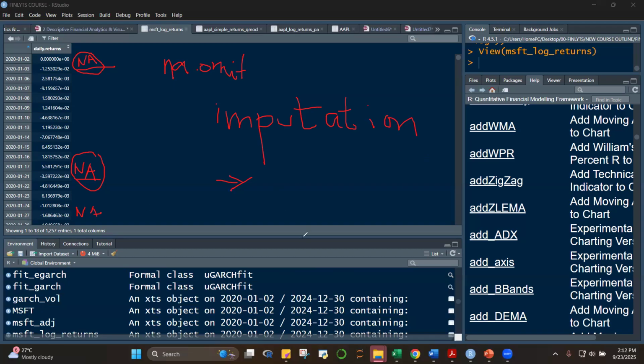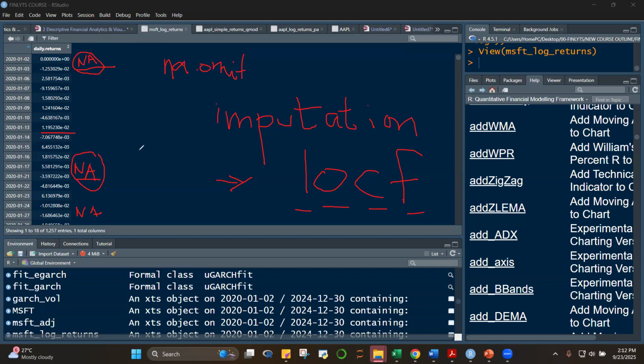Another way in time series is what we call LOCF. What is LOCF? Last observation carried forward. What does that mean? Suppose this is NA, and this could be stock prices or returns. It is NA maybe because there was no trading on this day. So what do we do? Do we remove it?